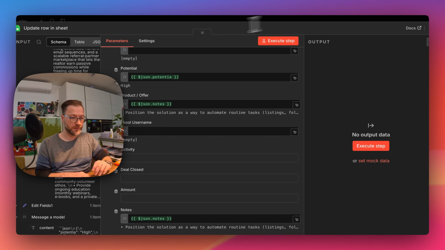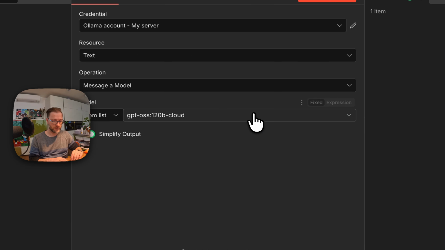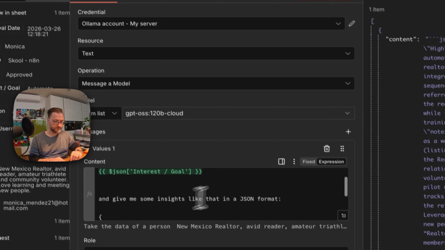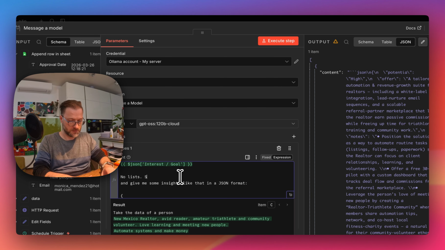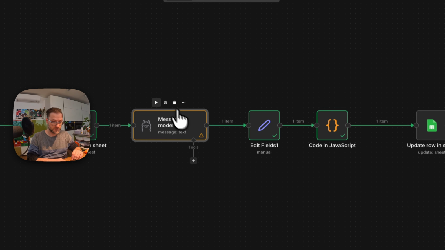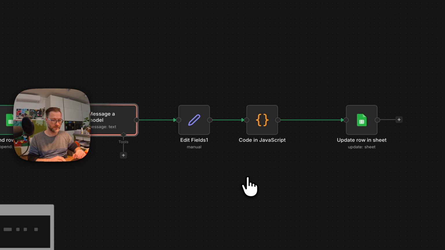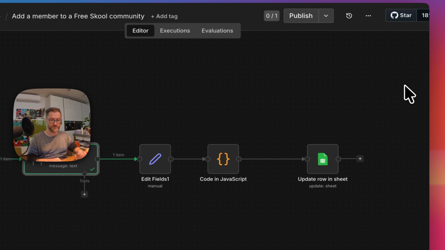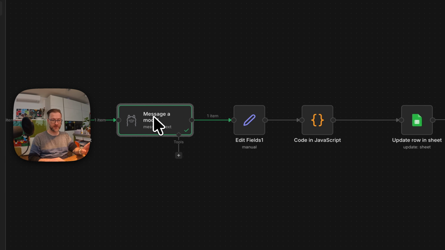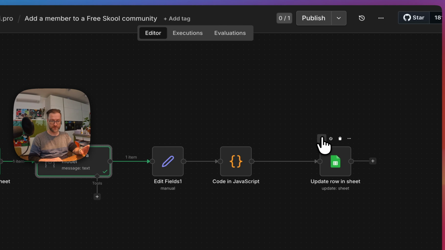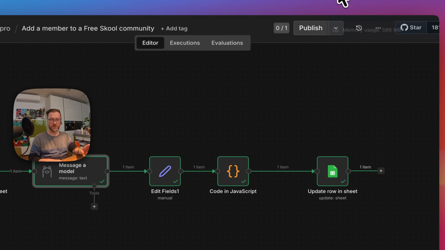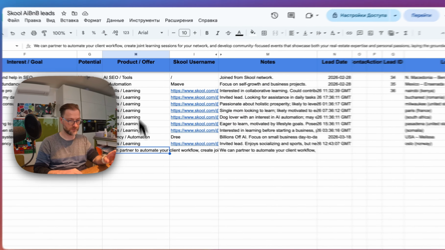All right, let's keep it simple. I'm just going to take this thing here and say JSON format, no lists. Okay, let's guess it's going to be quick. I clicked on that and it became quite a bit shorter at the end. So if I go here, we're going to have this new field with some information.